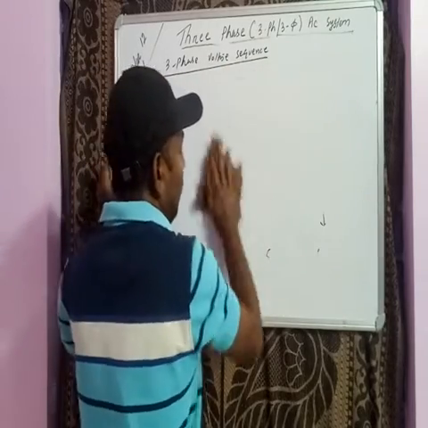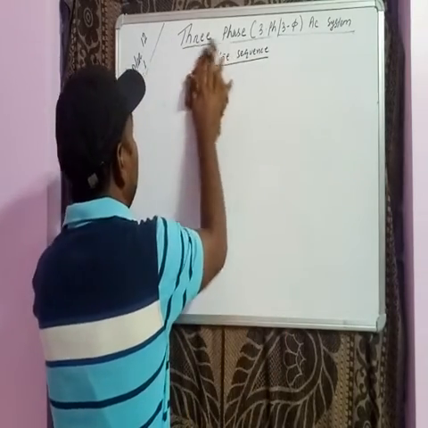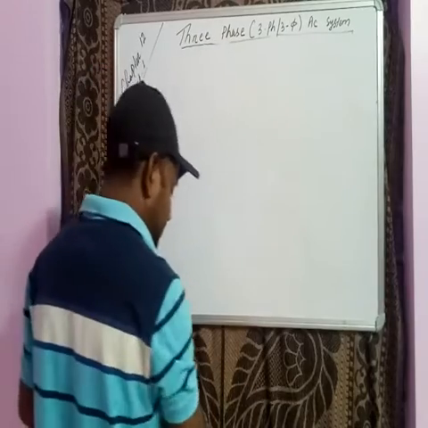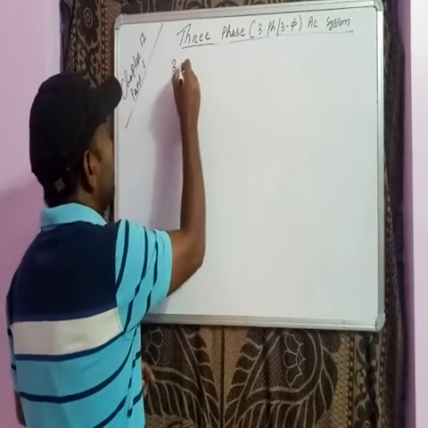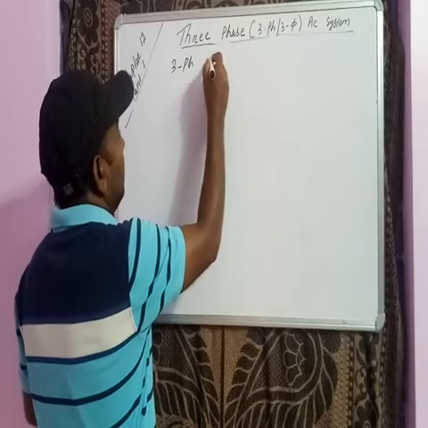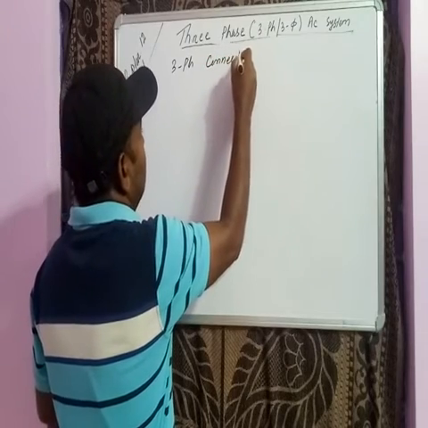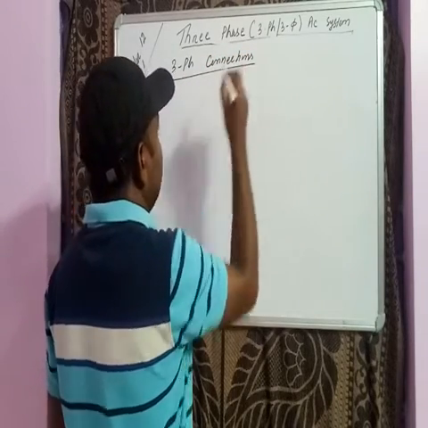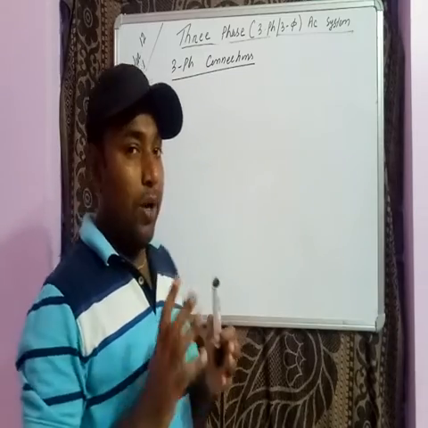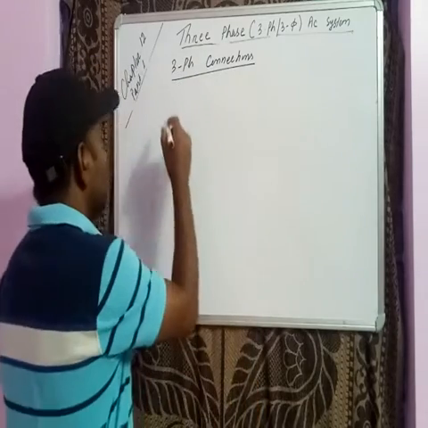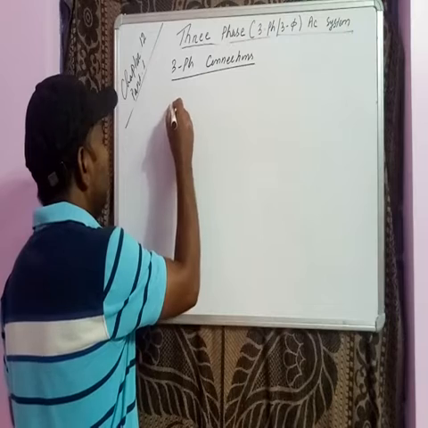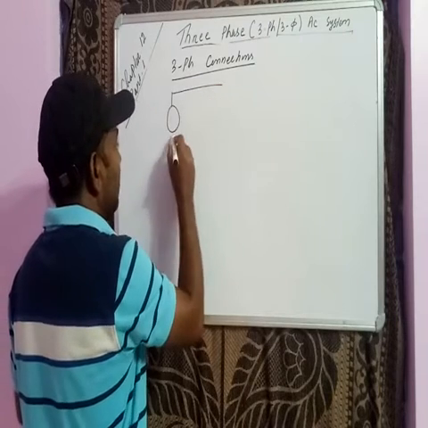Now we will go for the three phase connections. We know about the single phase systems. So suppose we have three single phase systems.